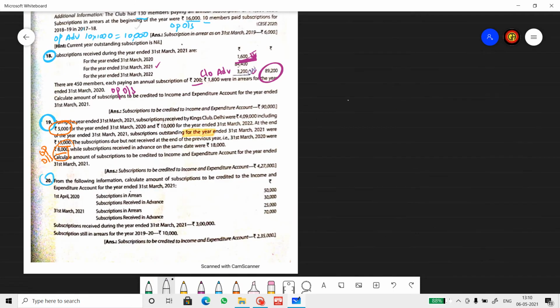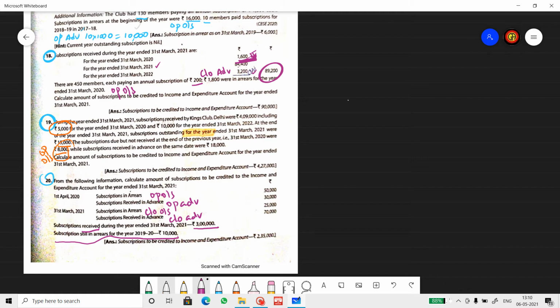Okay. Last question. Question number 20. Calculate the amount of subscription to be credited to the income and expenditure account. They have given all the info directly to us. This is opening outstanding. This is opening advance. This is closing outstanding. This is closing advance. And this is what we received during the year. They also added a line that subscription still in arrears for 1920 is 10,000. So that means from the previous year we still need to receive 10,000 rupees.